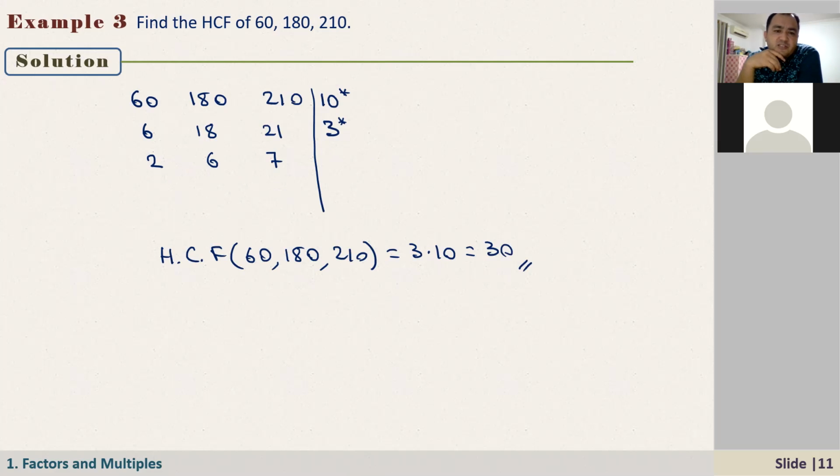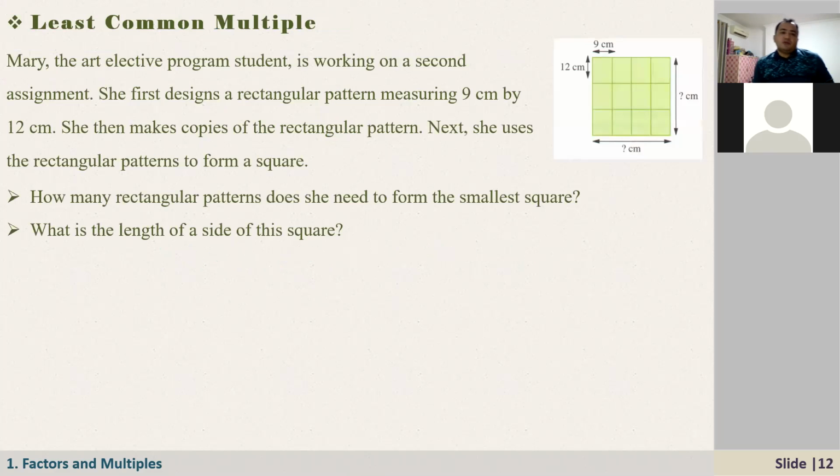Okay, usually you can just use this method to find the highest common factor of maybe 2 numbers or 3 numbers or 5 numbers, doesn't matter. Good. Let's talk about least common multiple. Simon, can you read it one more time?